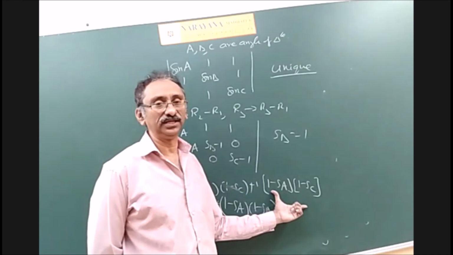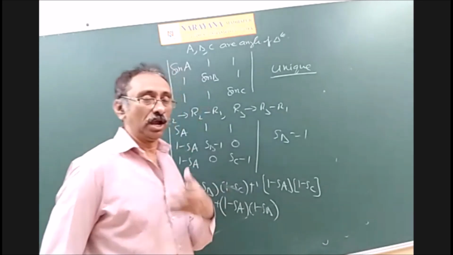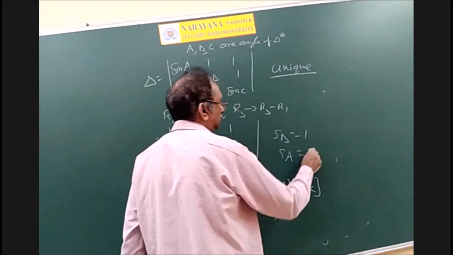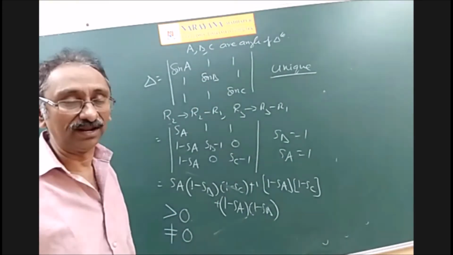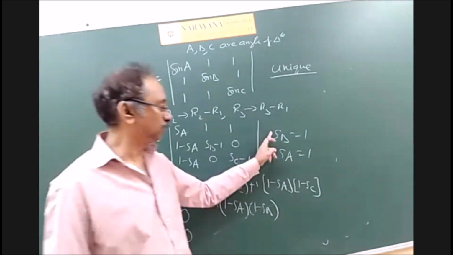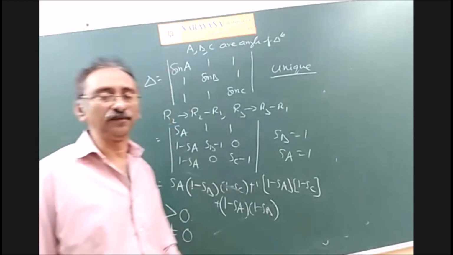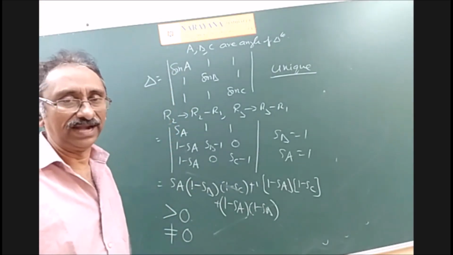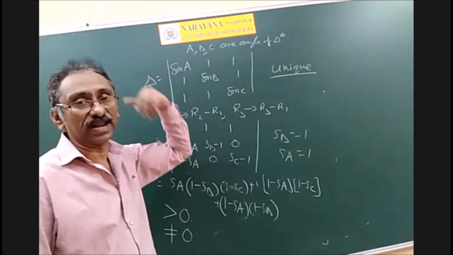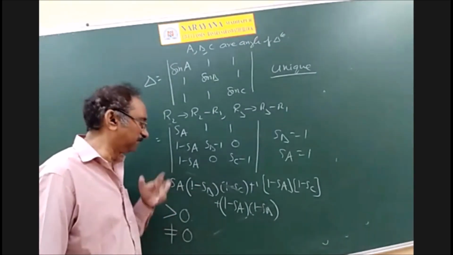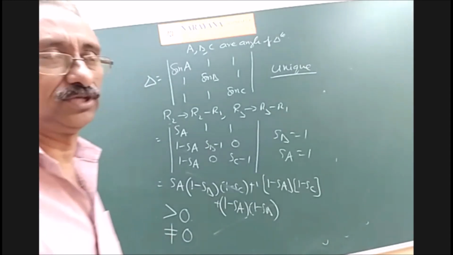So it is a positive quantity because the maximum value of sin A cannot be greater than 1, but can be equal to 1 also. And now you can say that, sir, sin A is also equal to 1, sir. No. In a triangle ABC, two right angles cannot occur. Therefore, if sin B is equal to 1, sin A is still less than 1, sin C is still less than 1. So its product is definitely positive. And sin A cannot be equal to 0. If sin A is equal to 0, A may be equal to 0 or 180. That cannot happen in triangle ABC. Therefore, this can never be 0. So the answer is: delta not equal to 0 means the system has a unique solution.